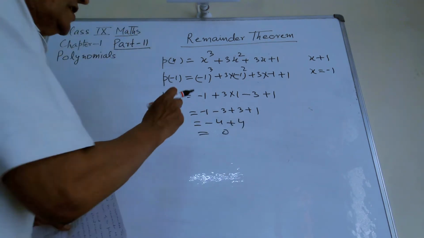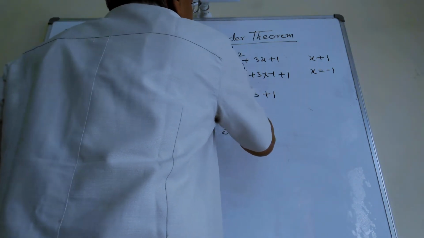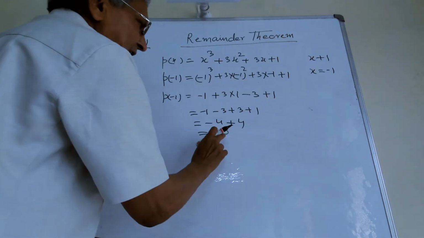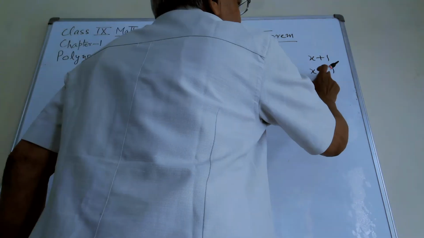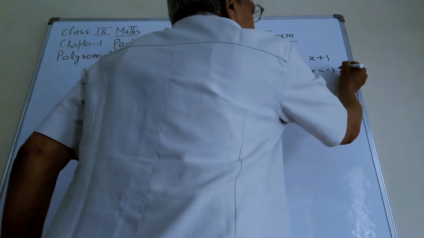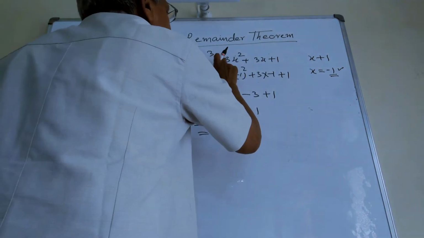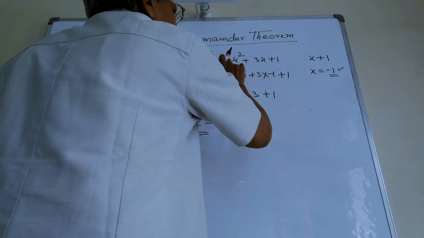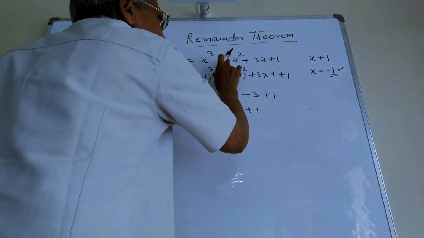Hence, when you divide this polynomial by x plus 1, you will get the remainder 0. And hence this minus 1 is the zero of this polynomial, and x plus 1 is a factor of this polynomial.